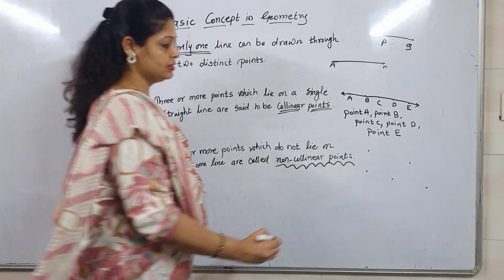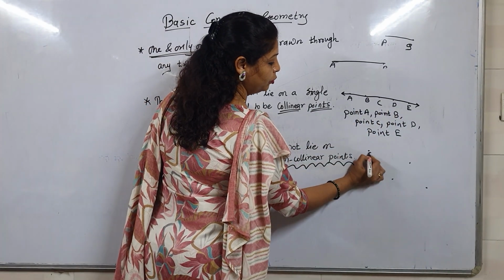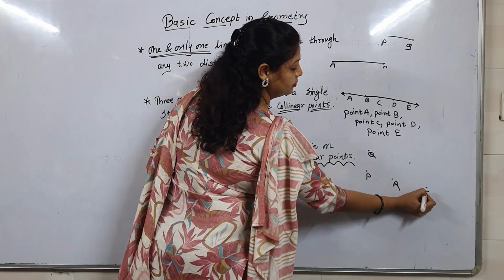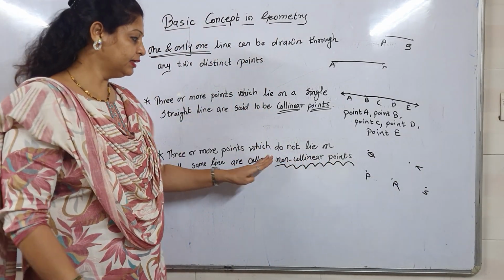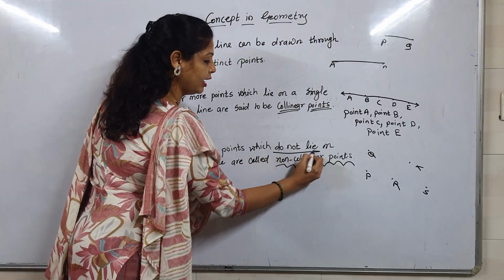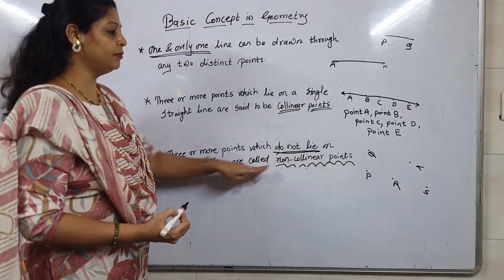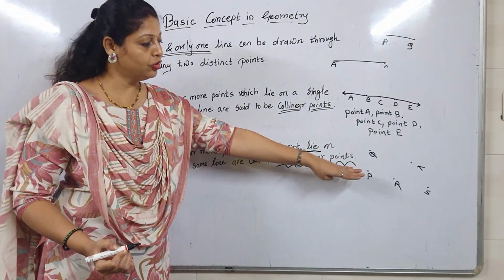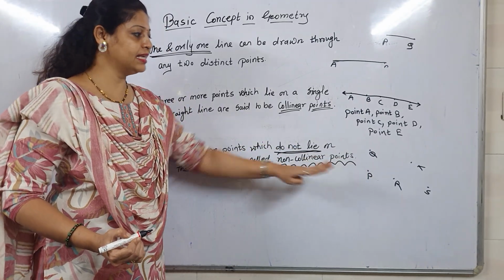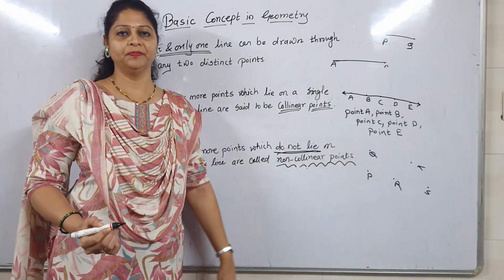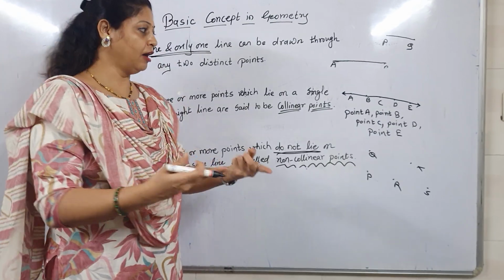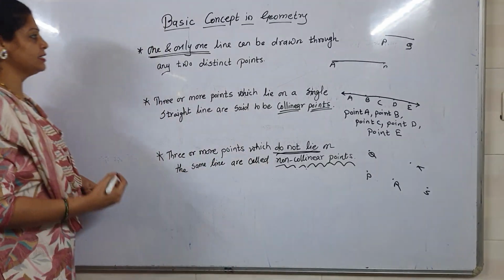Got it everyone? See here, suppose I put the names there. 3 or more points are there, but they do not lie on the same line. Correct? Those do not lie on the same line. Therefore, these are non-collinear points. Understood everyone?